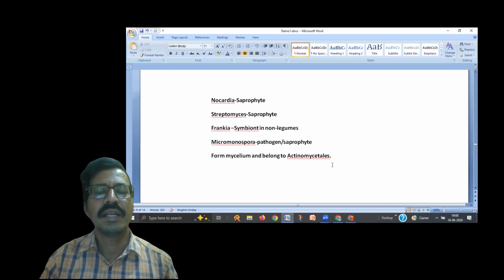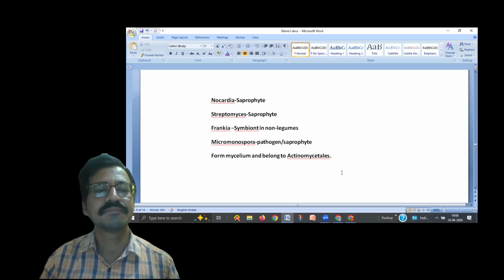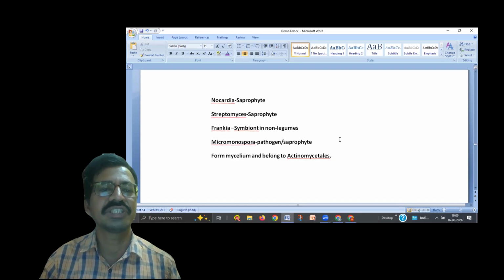Actinomycetales belong to the Actinomycetes class. Nocardia is a saprophyte. Actually, these are all gram-positive bacteria, but they have a specific feature, the mycelium, so they are called actinomycetes. They belong to the order Actinomycetales. These are all bacteria, but they form mycelium. That is the common feature.